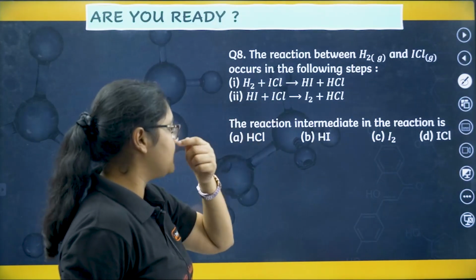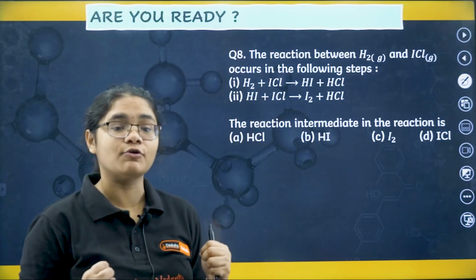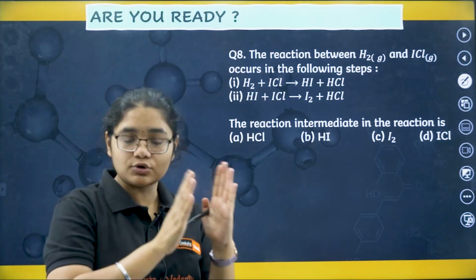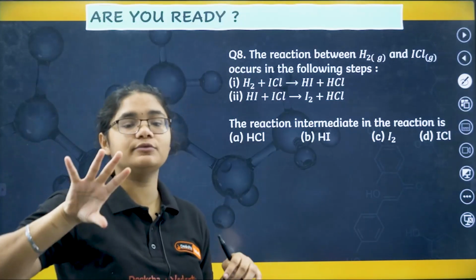Next, we'll see the reaction between H2 and ICl occurs in the following steps. The reaction intermediate in the reaction is? So what is the intermediate? Intermediate means something which is formed between the reaction. It is not in the starting, it is not in the final product. It is formed in the reaction and it is consumed in the reaction.